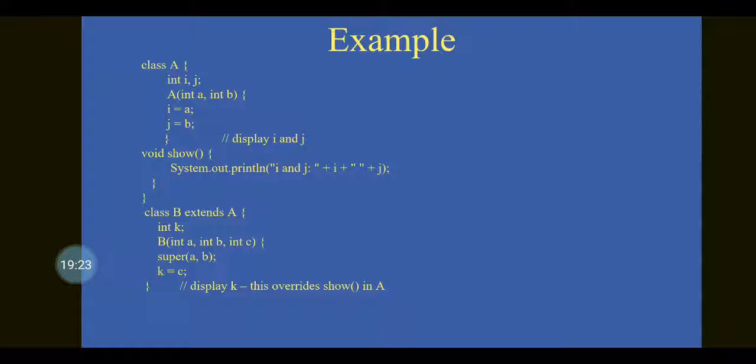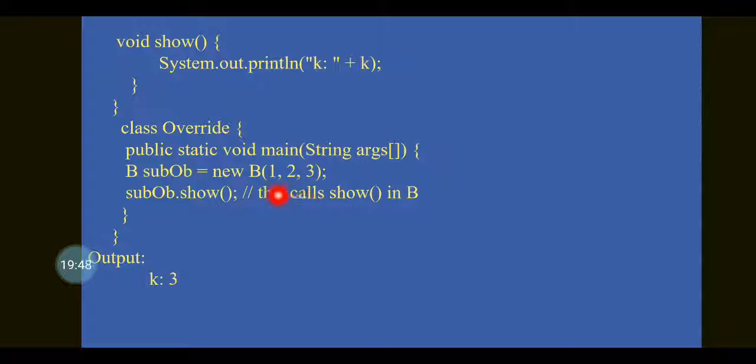That is, show is the method available in base class A and also in derived class B with the same name and same signature: the return type is also void, and in both classes there are no parameters. This time the object subOb will call its own version of the method, that is, the B class show will be called, and the A class, that is the base class show, will be overridden. This is called method overriding.